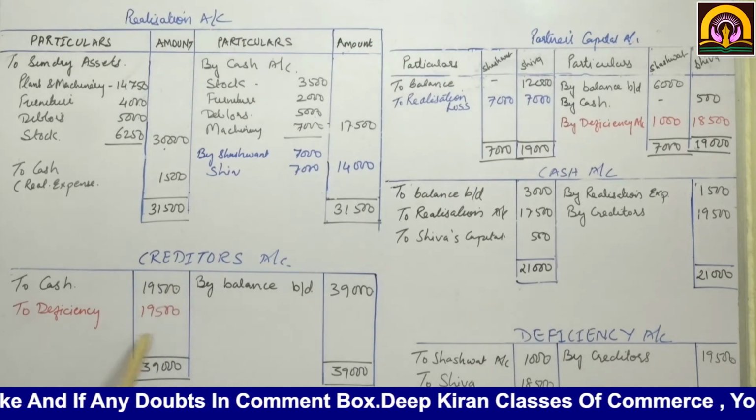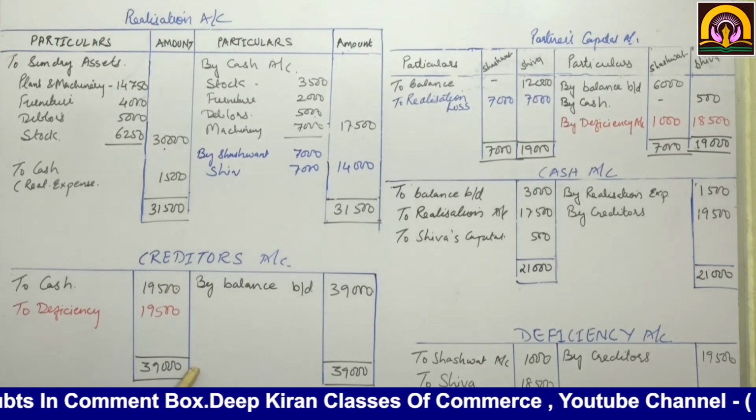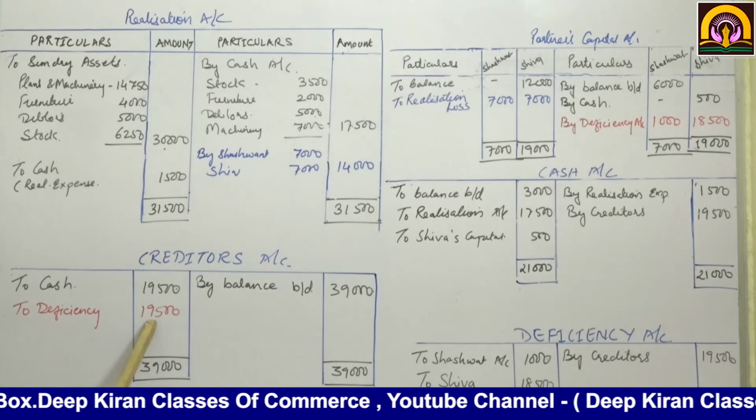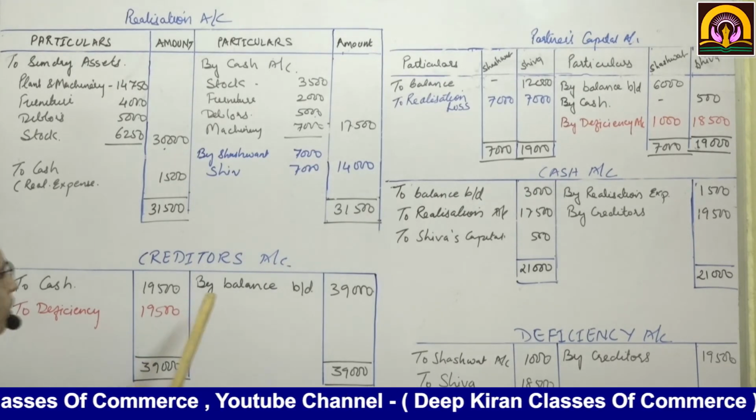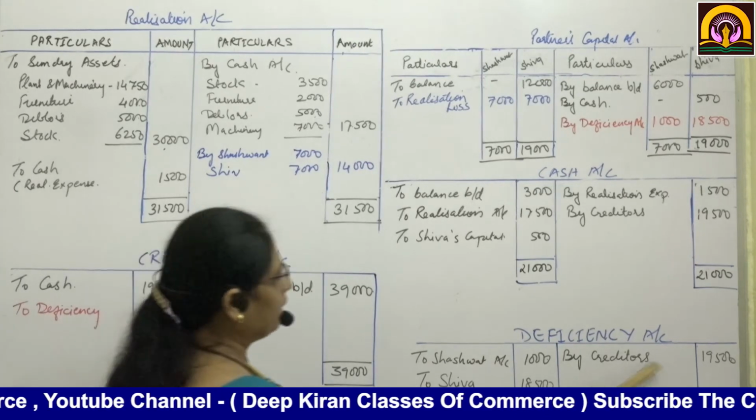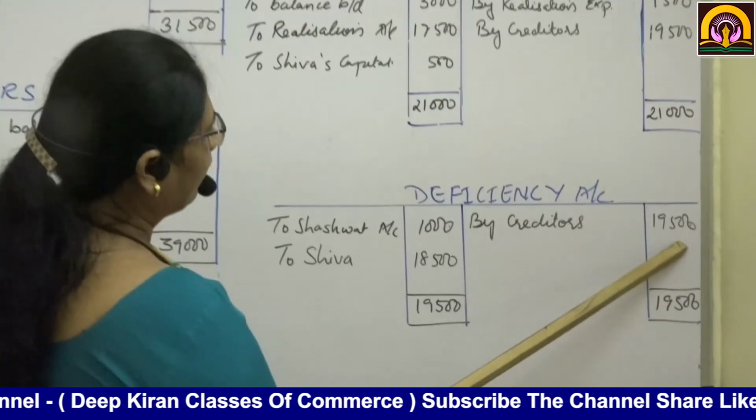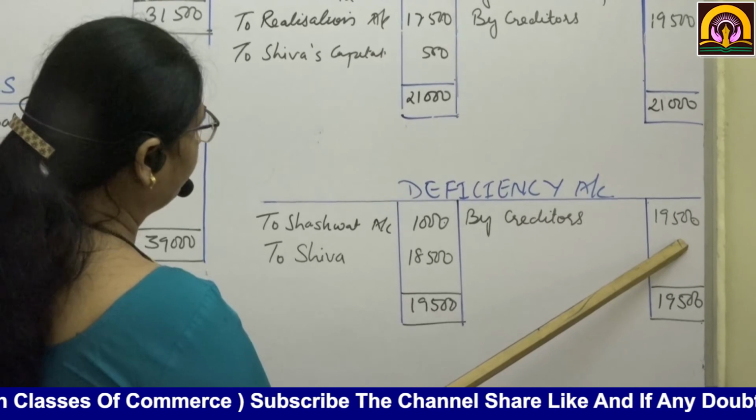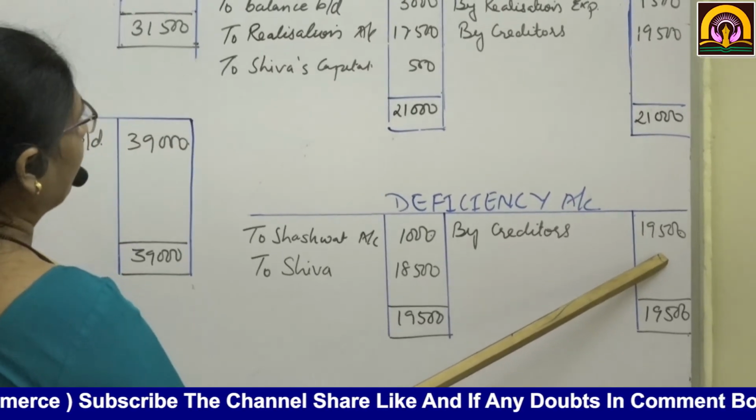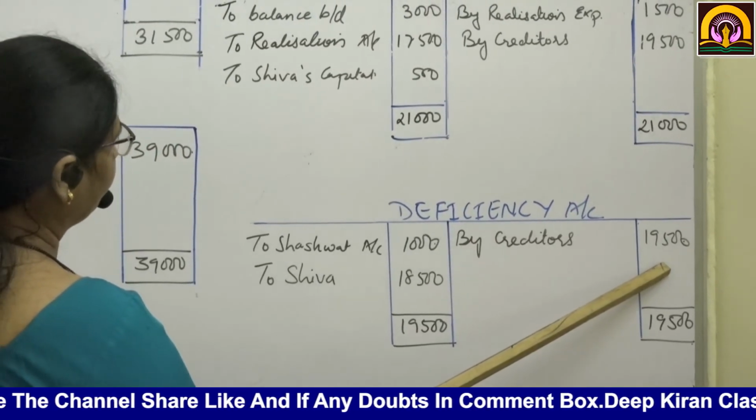We will close this account also. On the deficiency account, we'll write on the credit side by creditors 19,500.